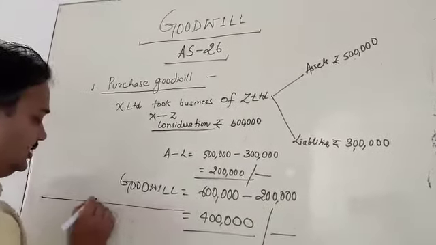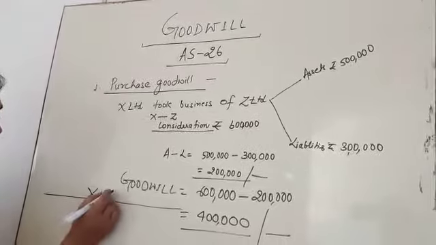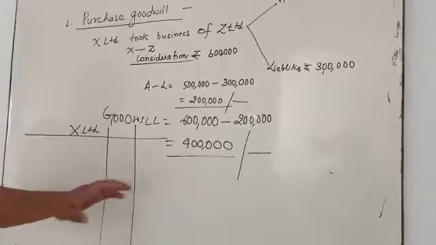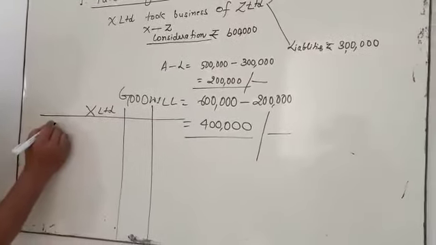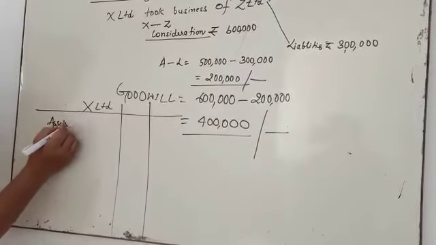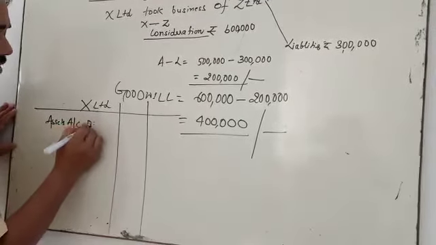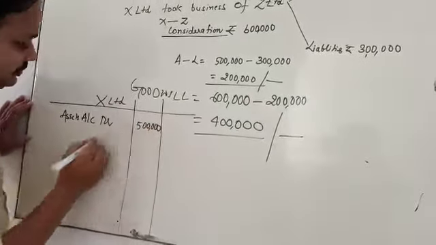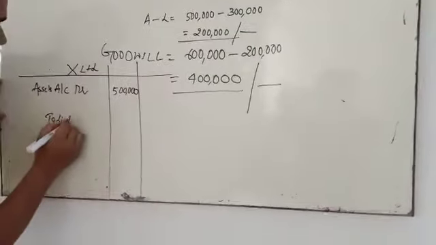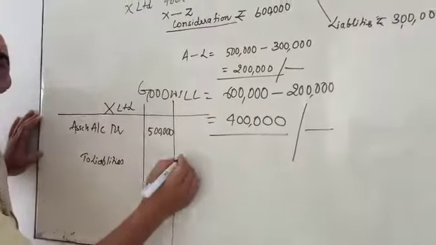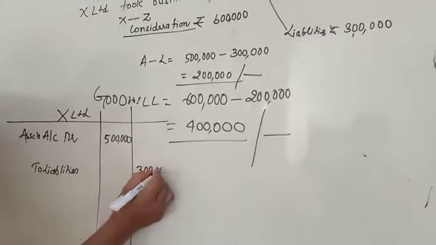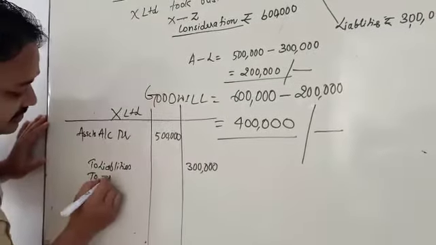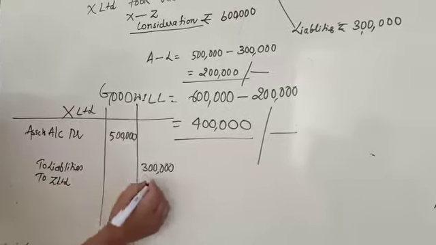So Mr. X, in the books of X Limited, will record it as: assets account debited, 5 lakh; to liability, 3 lakh; amount paid to Z Limited, 6 lakhs.